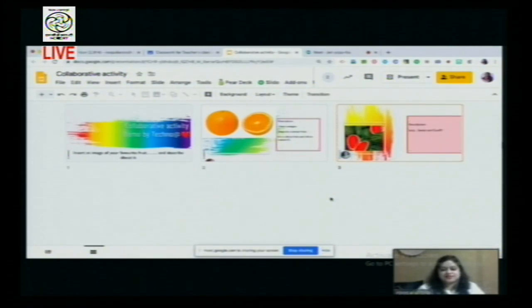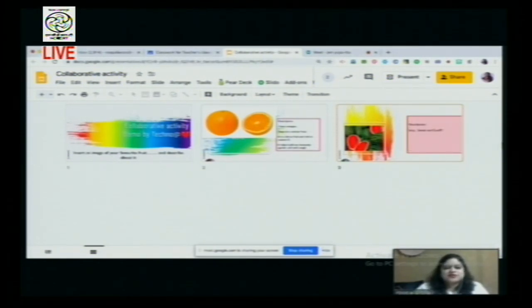So amazing, my students, you have described as well that you love oranges because they are a winter fruit and a citrus fruit, rich in vitamin C. Amazing. And the other student is saying that I love watermelon because it's juicy, sweet, and cool. Amazing. So well done, my dear students. And Techno at Heart team, you've always been a great support in conducting all the demonstrations. So amazing.